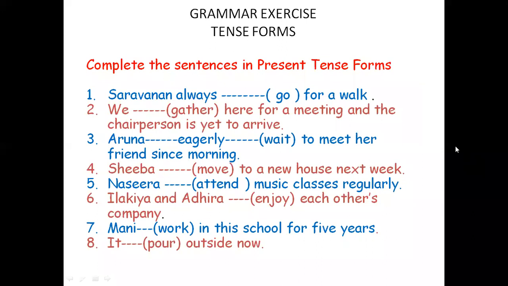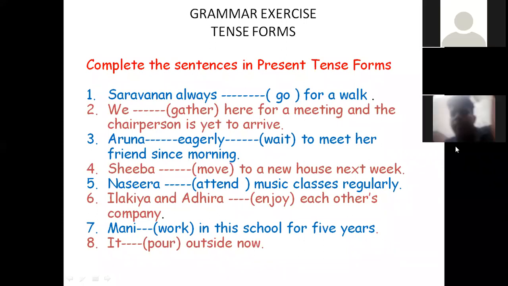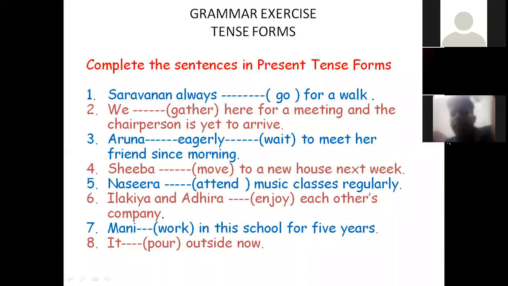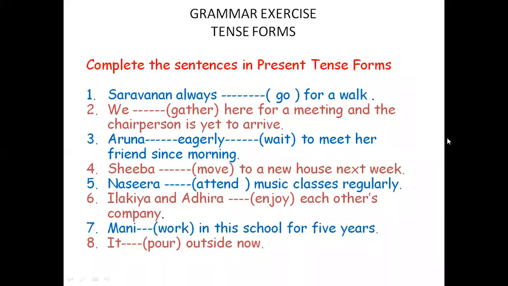That is period of time. Since means since followed by point of time. Since morning, since yesterday, since this morning, etc. Okay. When you find since, it is a clue for present perfect continuous, because the instruction says complete the sentences in the present tense form.